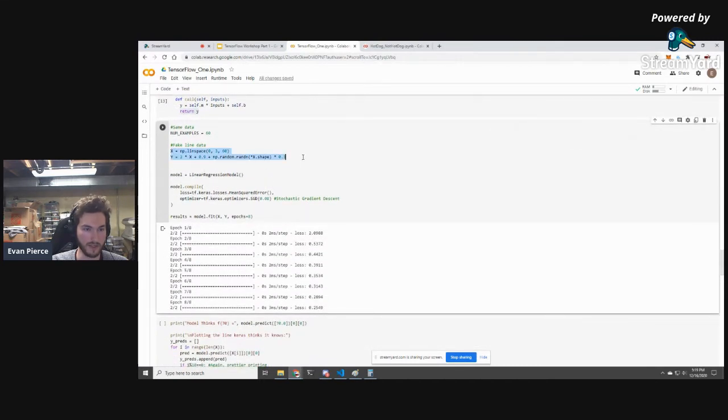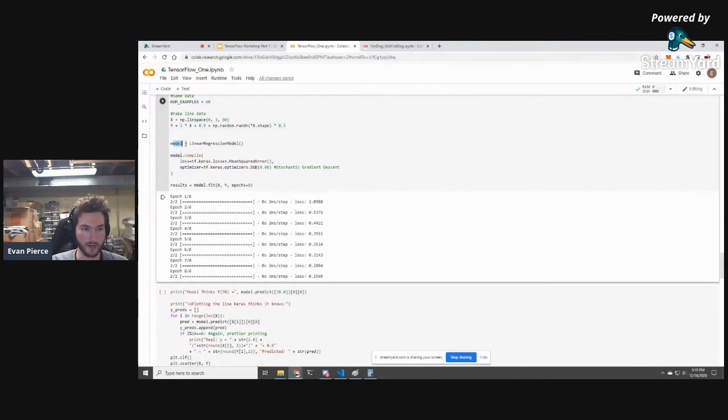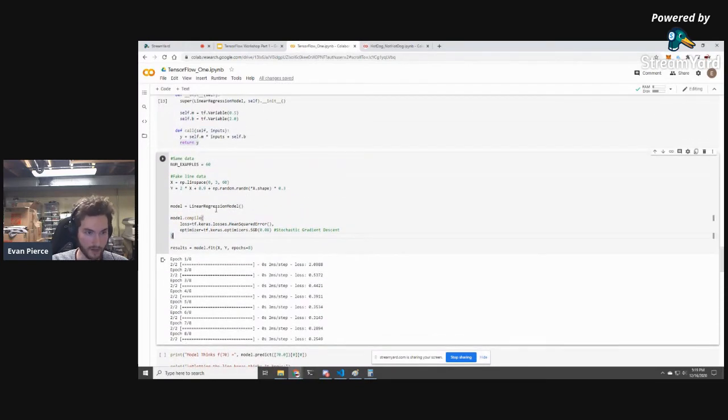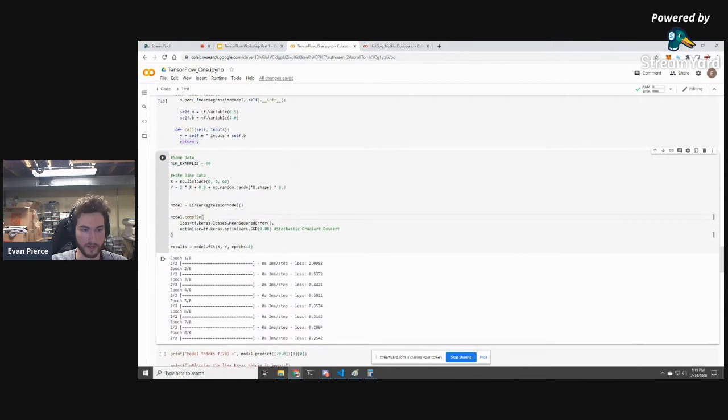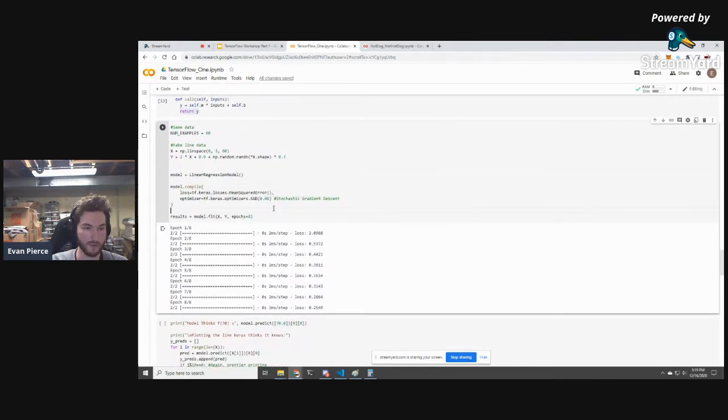And we're making the data exactly the same. We're creating an instance of this model, and then we're calling model.compile. Model.compile is where we choose our loss and our optimizer. So remember how before I was saying we were using mean squared error. Look, it shows up right here. We're using mean squared error.